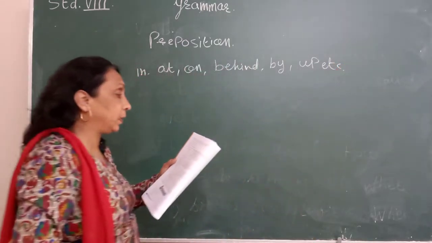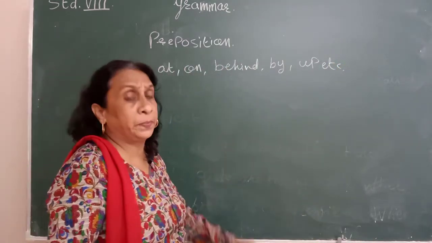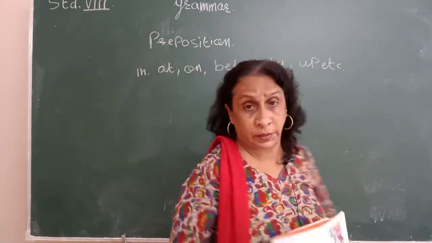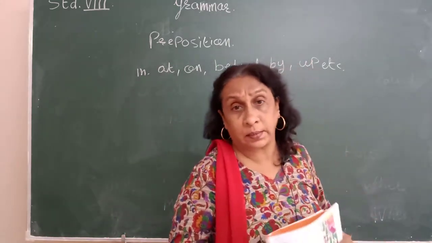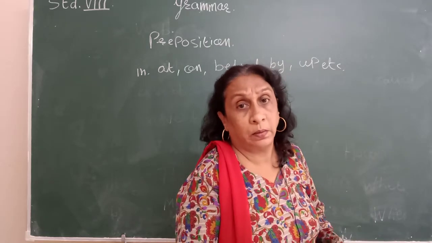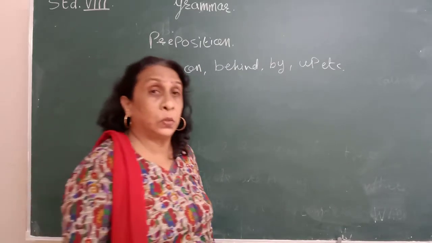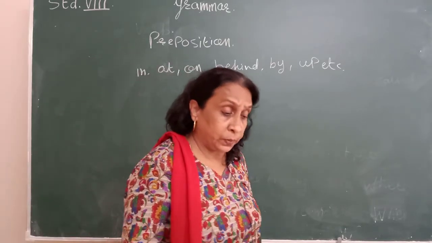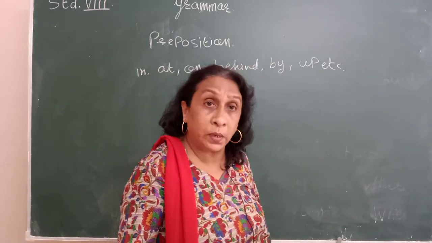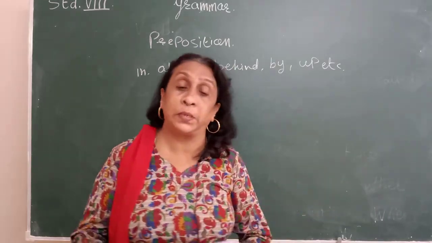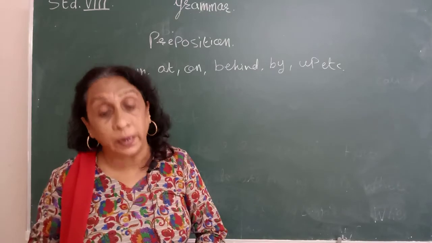See here in your book it is there. The book was on the table. Now we can say any other. The bag is on the table. The cat is sitting on the chair. Or the ball is under the table. Okay. So the word preposition, even though it is a small word, it is very important. So preposition meaning, definition you write in the notebook.